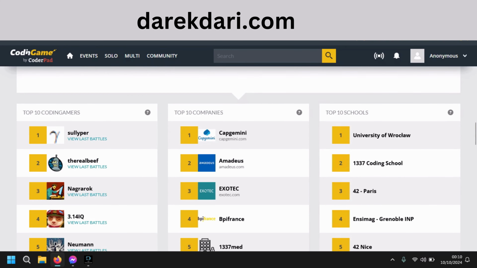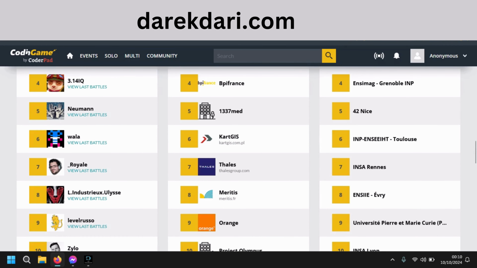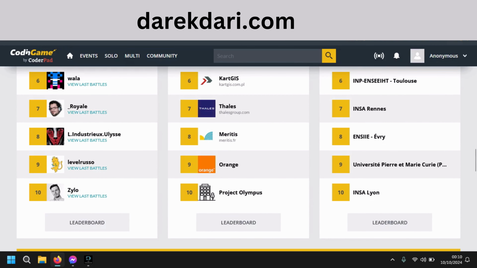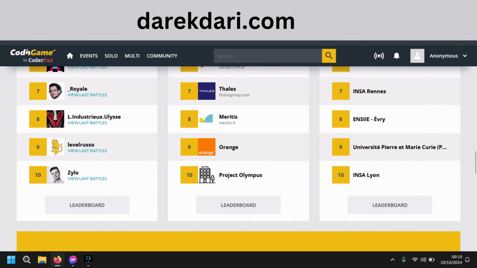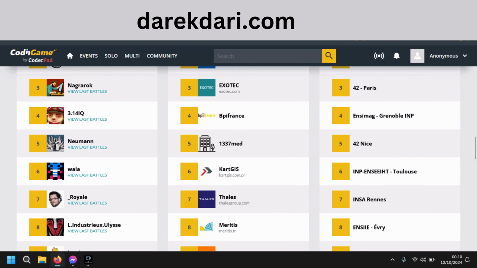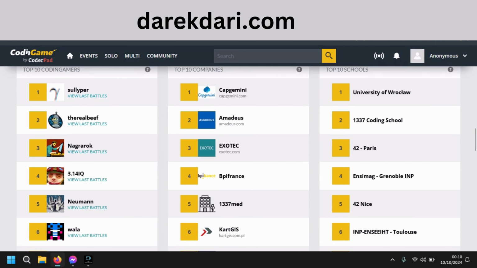And also look, they are working with good companies. You can for sure do lots of research about it. So from all of these, I know Orange, I don't know if you know it or not, but it is a telephonic or telecommunication company. So yeah, they are working also with good universities and coding schools or whatever.